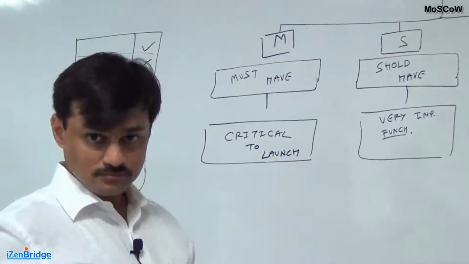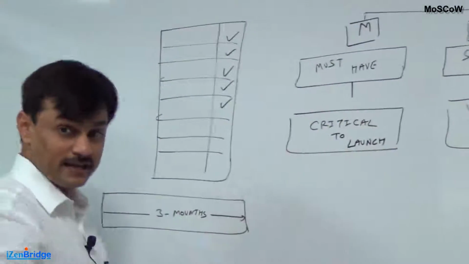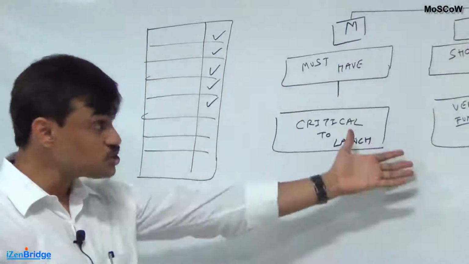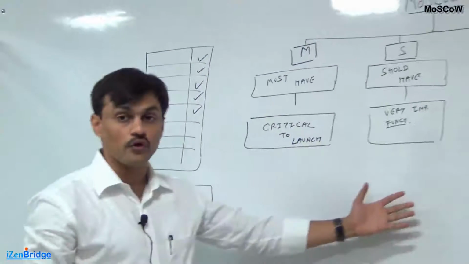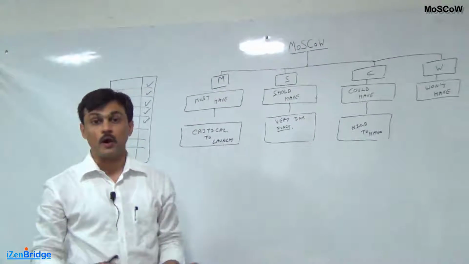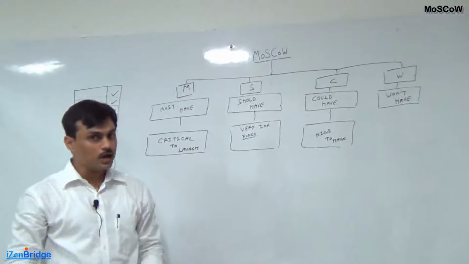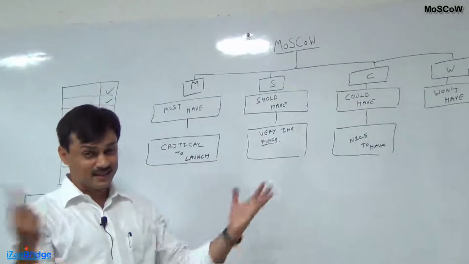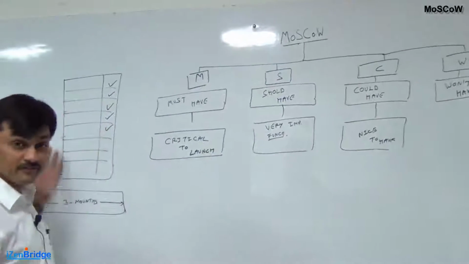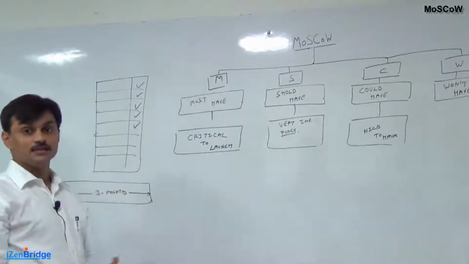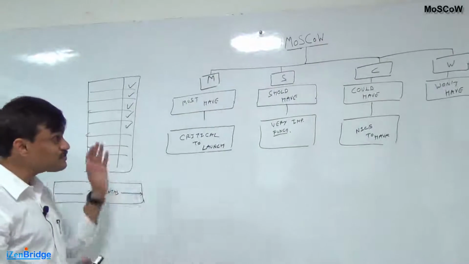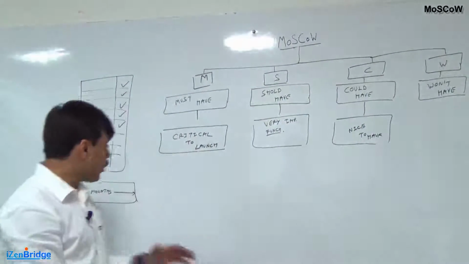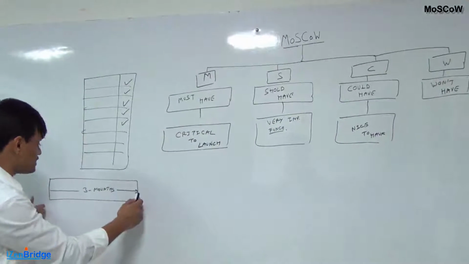It looks simple, just divide this list into 4 categories, but it usually takes a lot of time, a lot of discussion to reach a consensus on these 4 categories. The reasons are quite predictable. None of the users will mark features under the won't have category. They may think everything is must have. So as a business analyst, your role is first to explain the definition of these 4 categories to your end user. Also explain to them that this is against time.